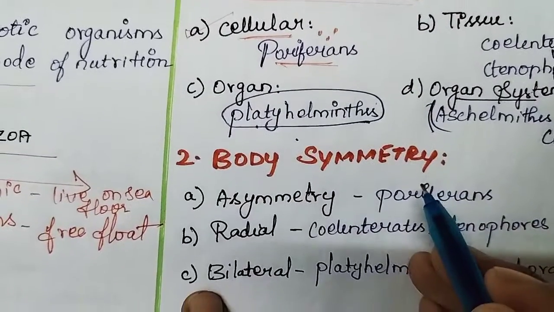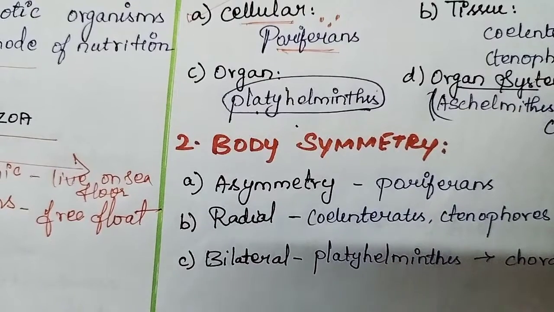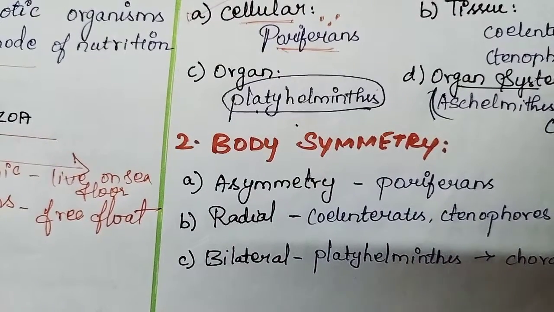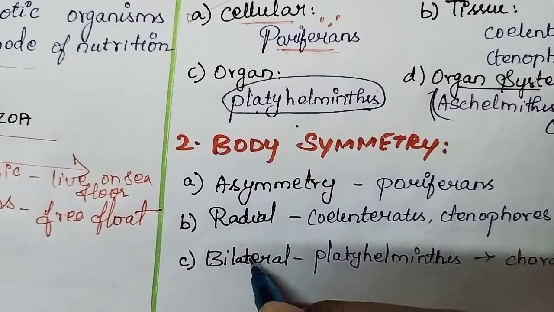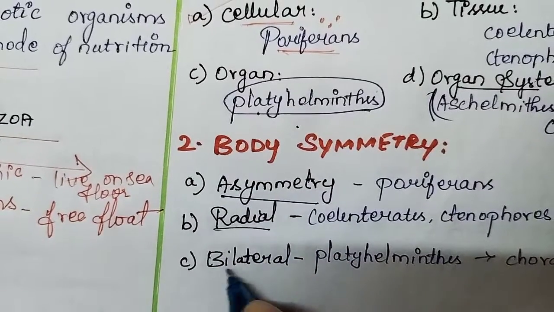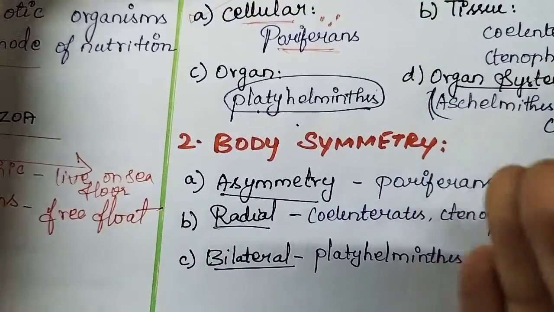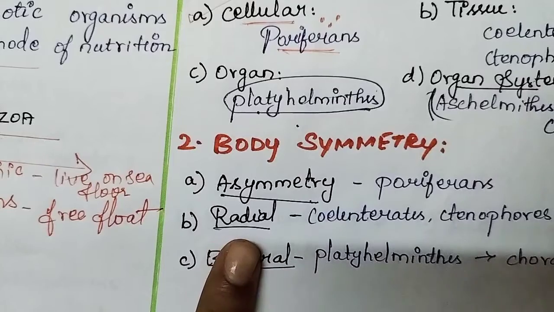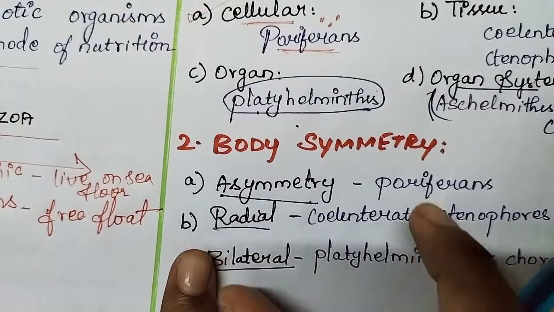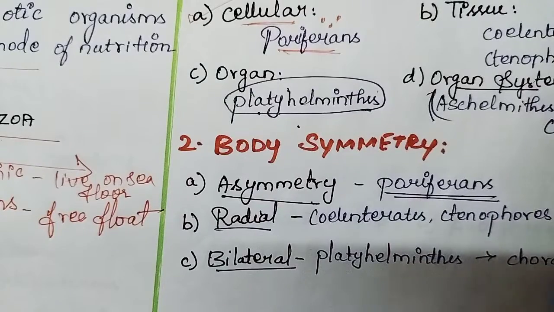So next one is body symmetry. Body symmetry means if we cut an organism into halves, how it may be divided. That is what body symmetry is. Three kinds of divisions: asymmetry, radial, and bilateral. These terms have the same meaning in the whole of biology. Asymmetry means they won't get any shape when we divide them. The only phylum is Porifera.